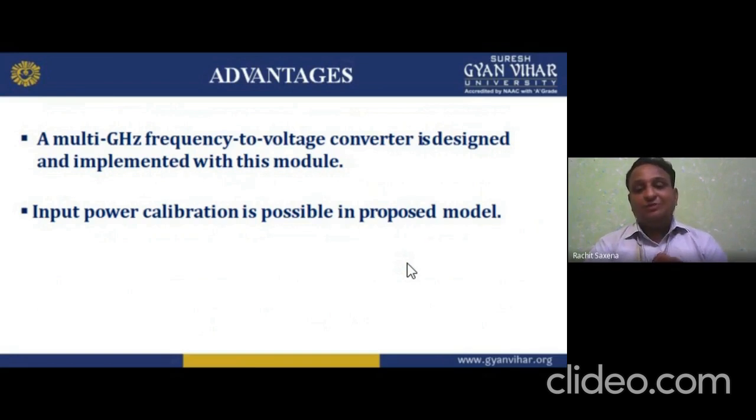Input power calibration is possible in the proposed model. So we have the frequency discrimination and we have the input power calibration, which we can do with the help of this proposed model. Multi-gigahertz means radio or audio frequency to voltage converter. Which type of voltage do we want? Multi-gigahertz to voltage converter is designed and implemented with this module. Secondly, the input power calibration is possible in this proposal. Which type of calibration is possible? The input calibration is possible within this proposal.